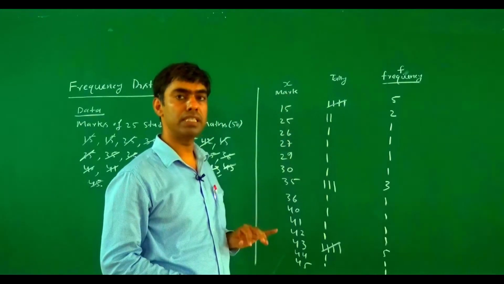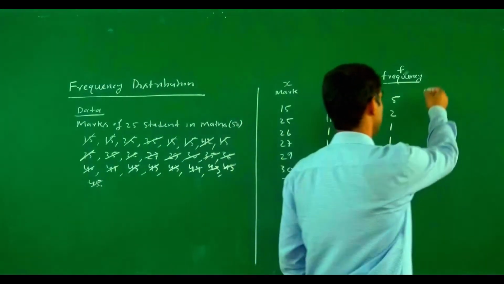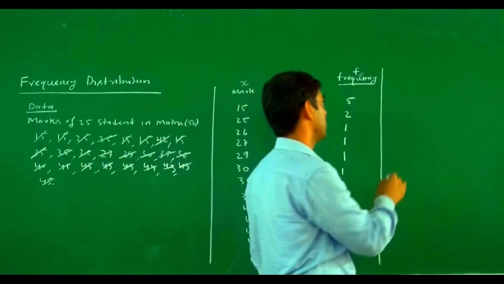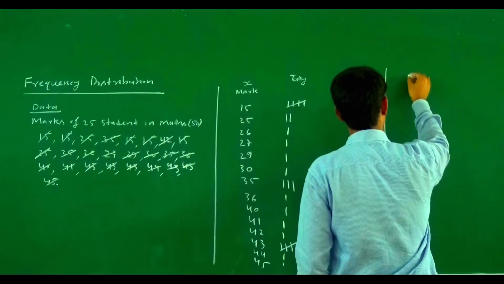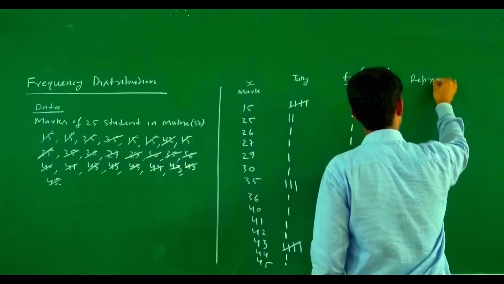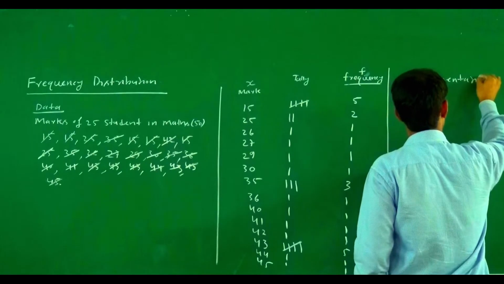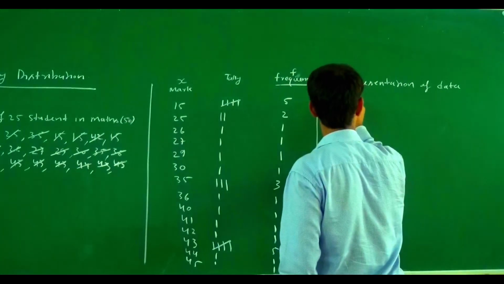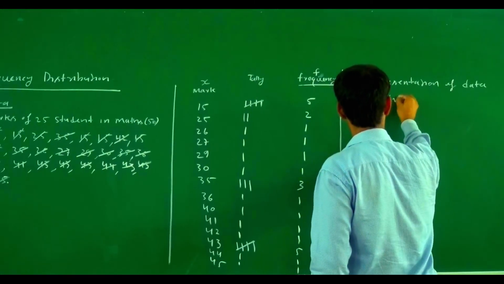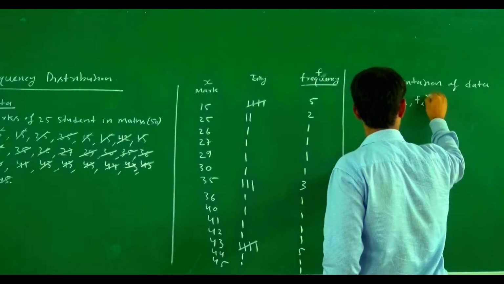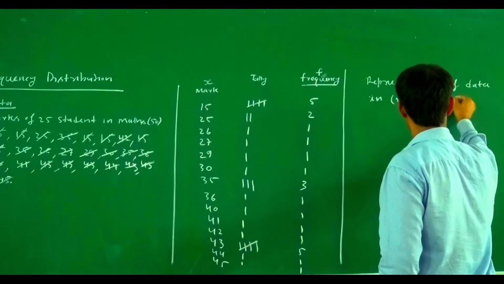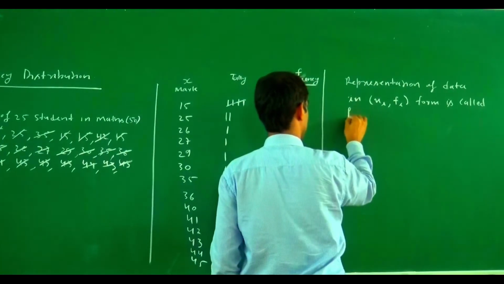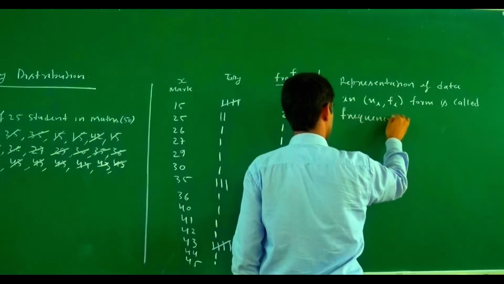So this type of representation is called what? Frequency distribution. So if we formally define frequency distribution, the representation of data in xi fi form is called frequency distribution.